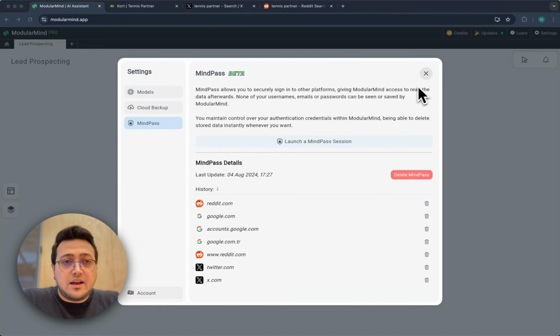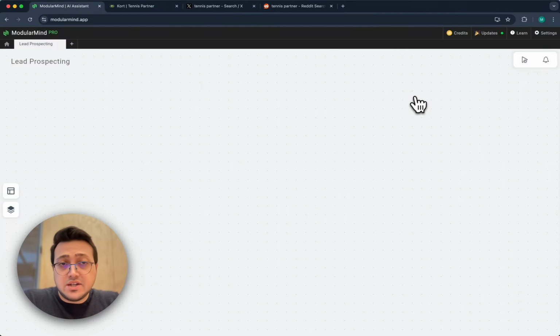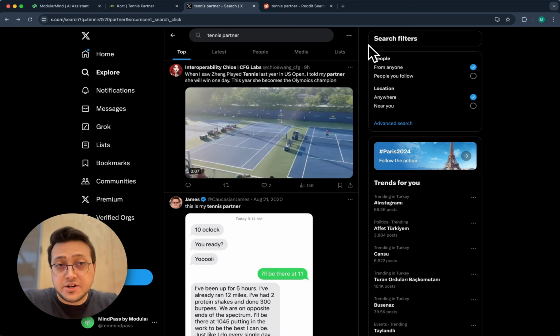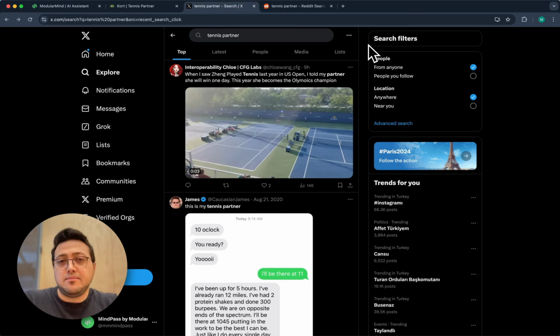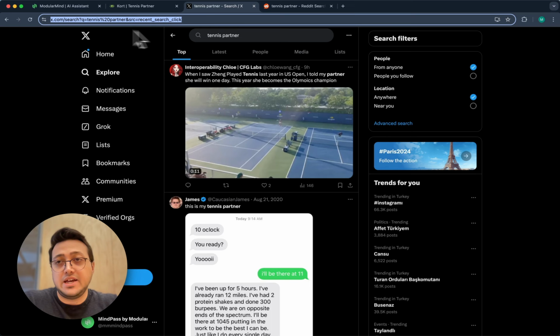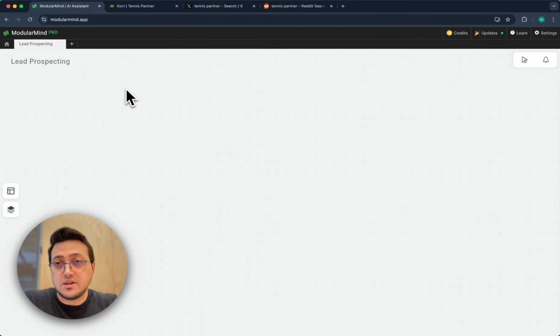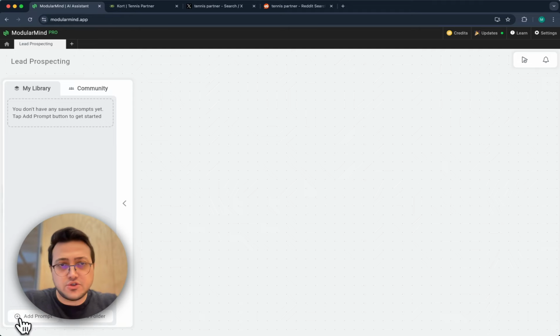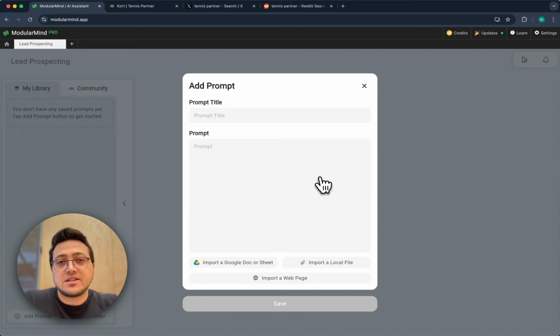And then I first open X and search for a phrase I'm interested in researching, which is tennis partner. I believe this keyword is a strong indicator of a potential lead if used in a post. Then I'll copy this page's link and use it as a prompt in my library. I'll use this prompt whenever I want ModularMind to search for things on X. So having it in my library will be useful for future workflows.